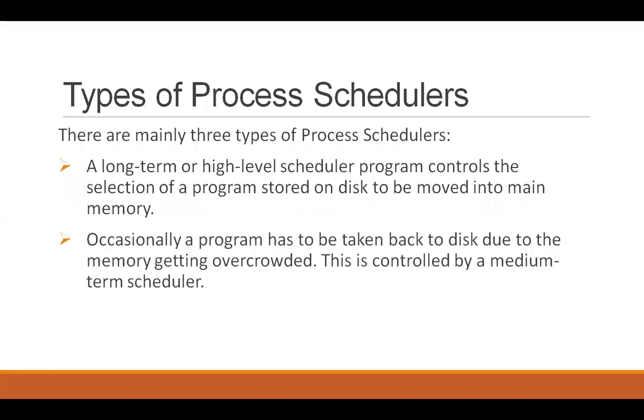Then another process scheduler, which is also called a swapping scheduler, is responsible for getting the process back to hard disk and then back to RAM. This is done when the RAM is full and we have to free some space in the RAM, or we have to load more programs, so we move some of the data of main memory back to hard disk, and if the data is required again, we move it back to the main memory. That is done by the medium-term scheduler, also called a swapping scheduler.